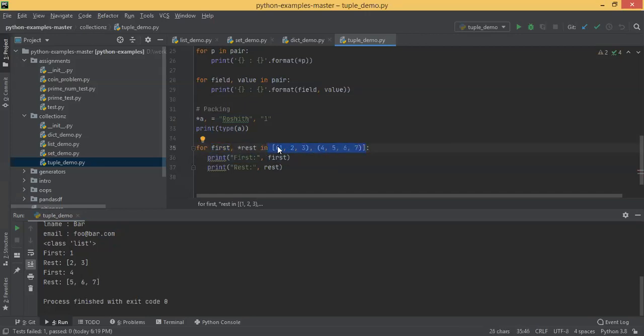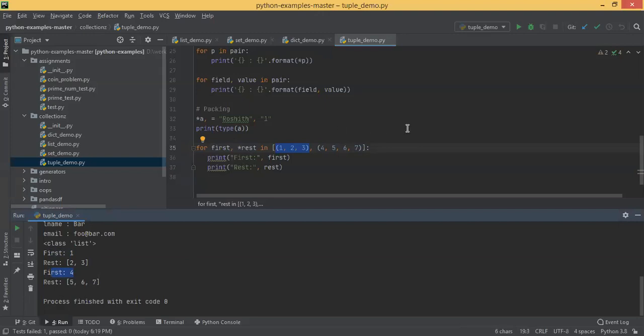In the first iteration, you are getting this tuple. When you call first, it gets the first element that is 1, and star rest is the rest of the elements 2, 3. Similarly, first is 4 and the rest of the elements are 5, 6, 7. Another syntax. Okay, so these are all about your collections.